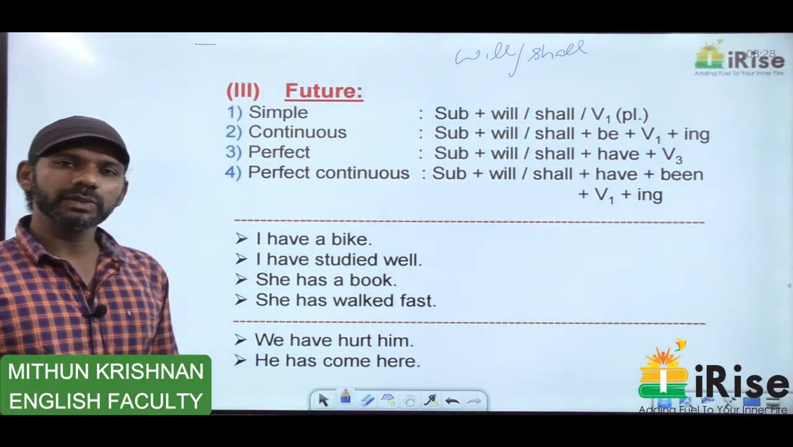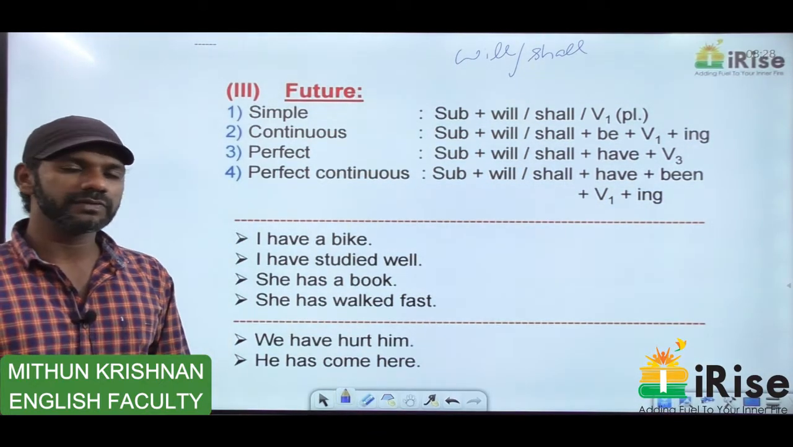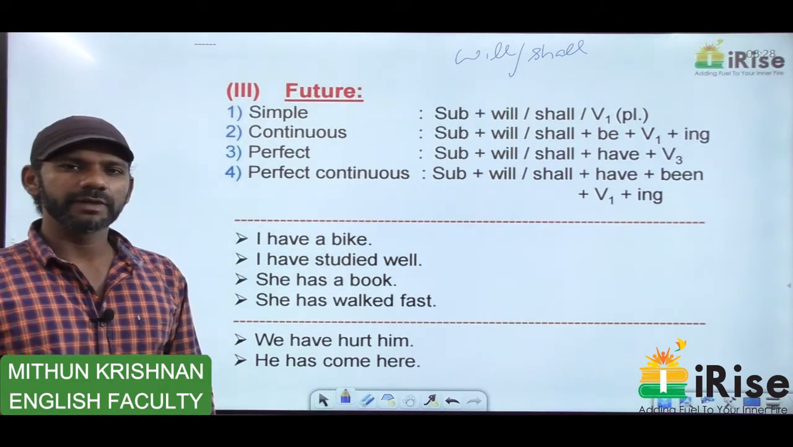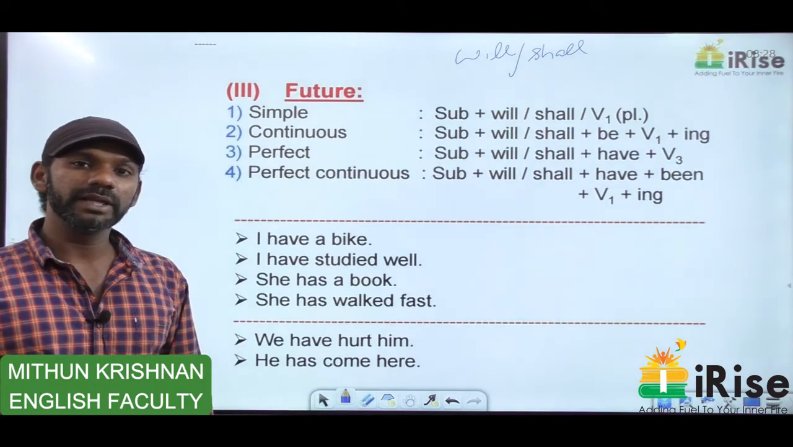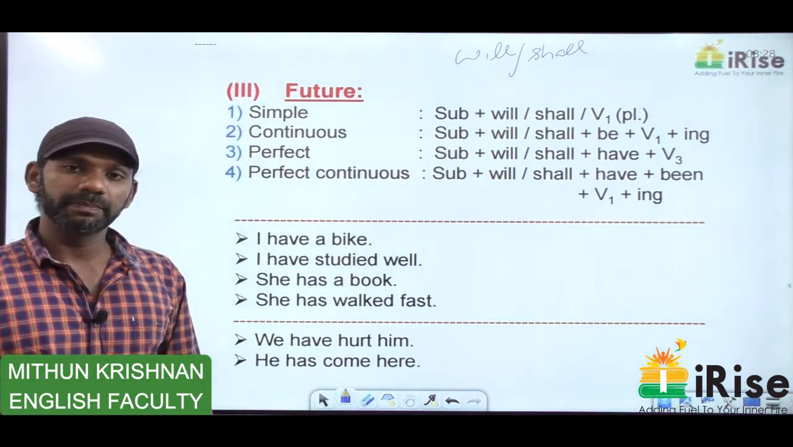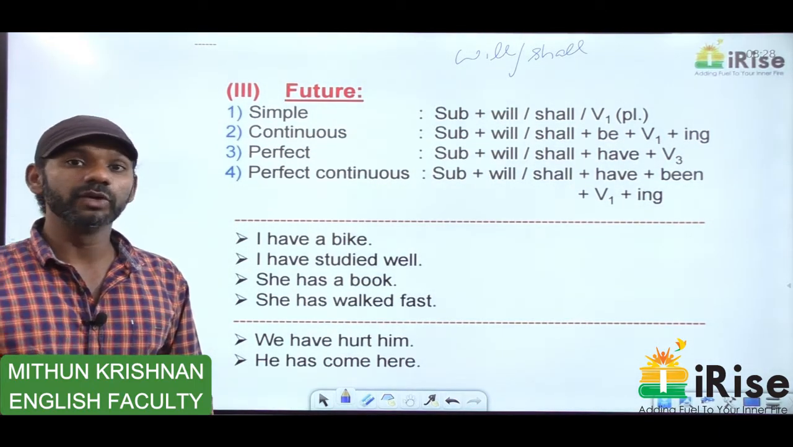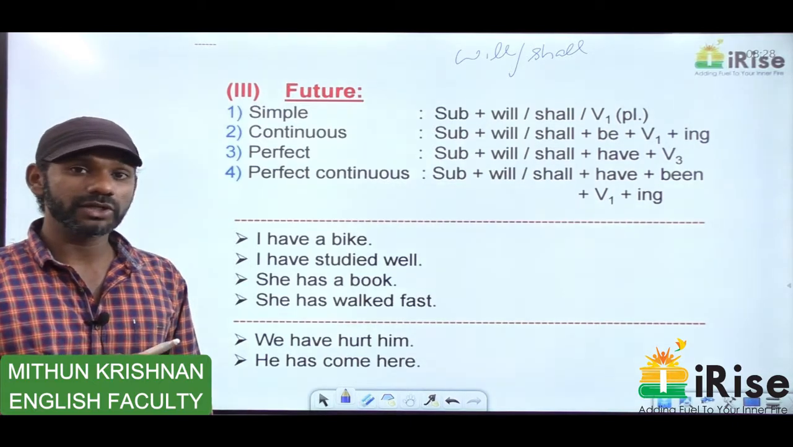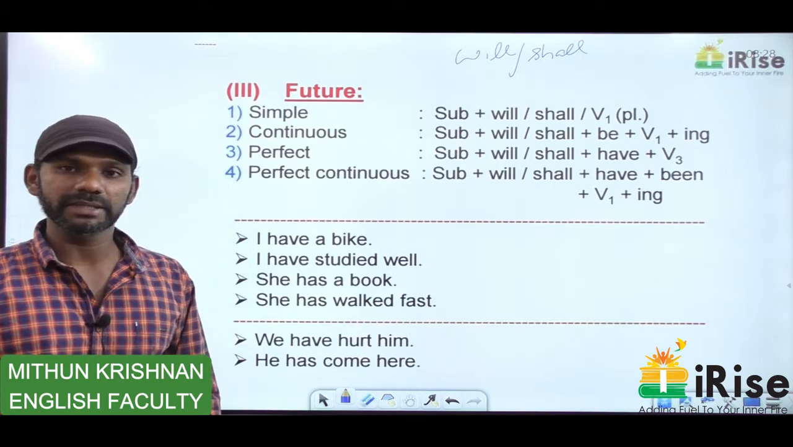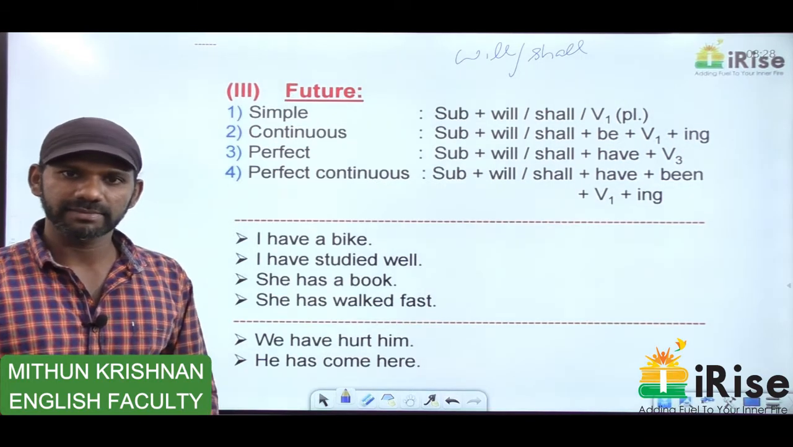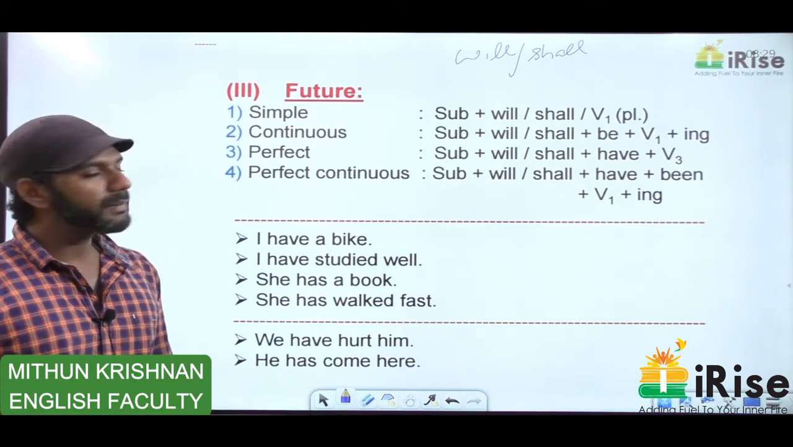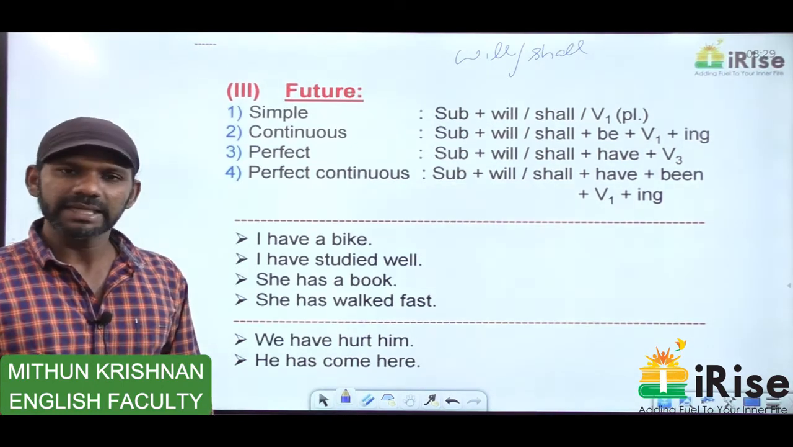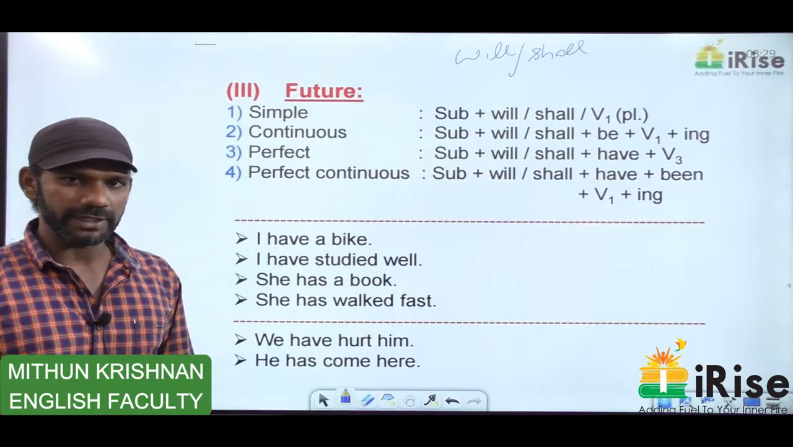Now will can be used for shall, shall can be used for will. There is not much difference, but there is a rule for it. I'll tell you that. Now the past tense of will is would. The past tense of shall is also would. The past tense of shall is not should. Should is something different. Should is a modal, I told you in subject-verb agreement, telling us about a compulsory action. The past tense of both will and shall is would.